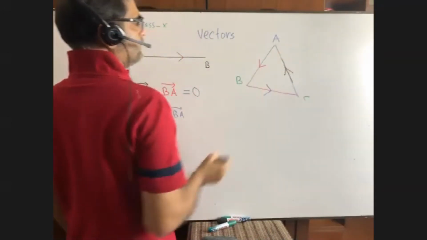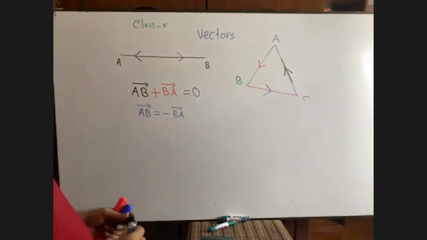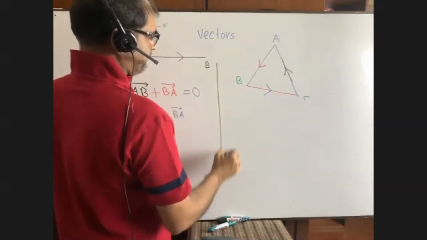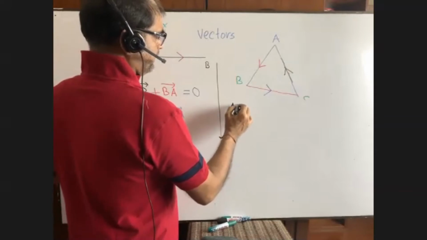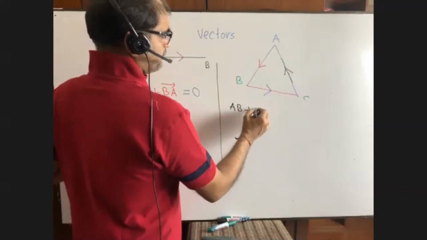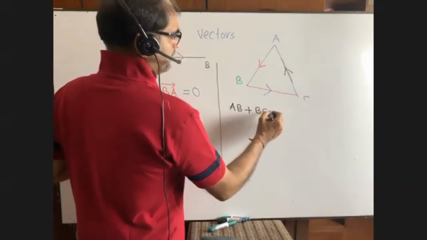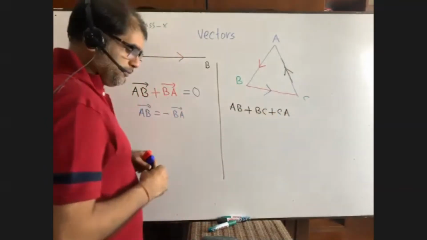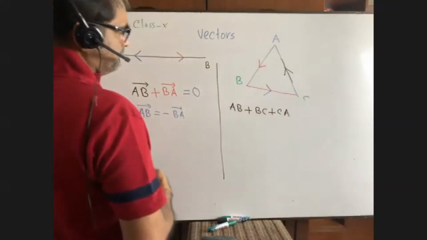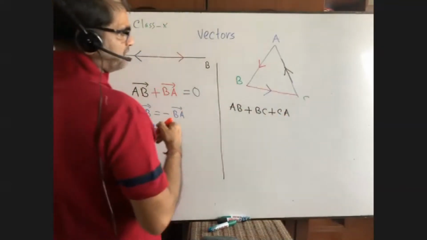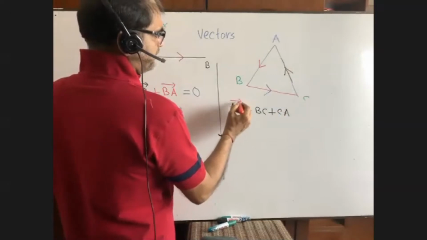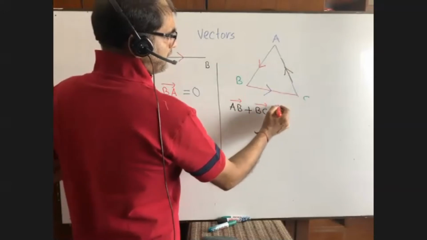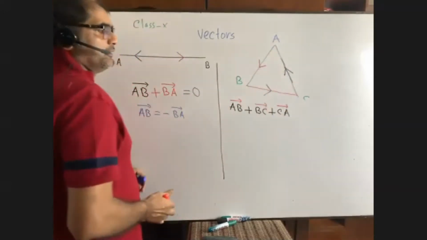Okay, please try to understand. Actually, what is happening here? Let's see. It is A to B, it is B to C, it is C to A. Our journey has been started from A, then it is B, B to C, then C to A. Can you see the direction?